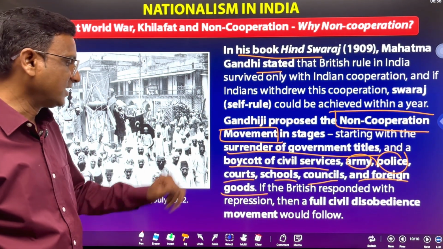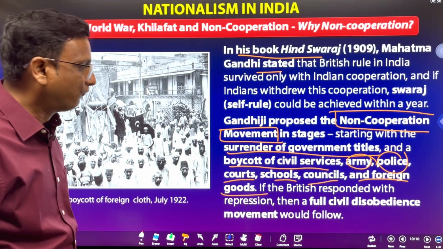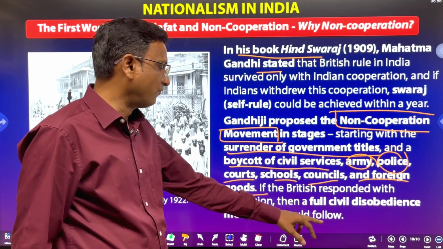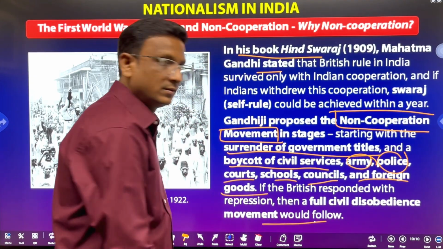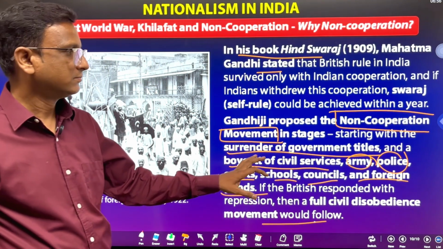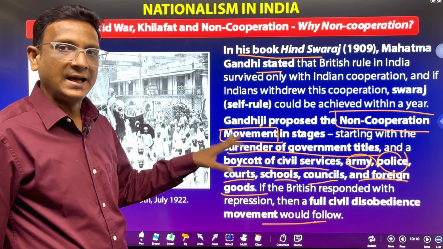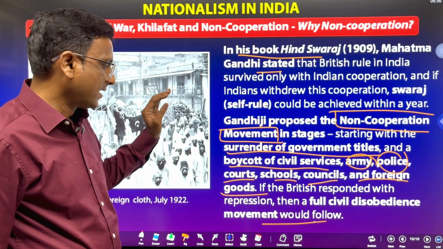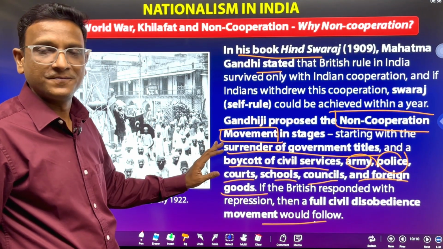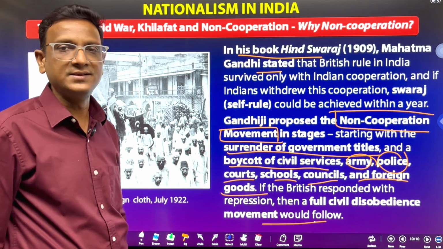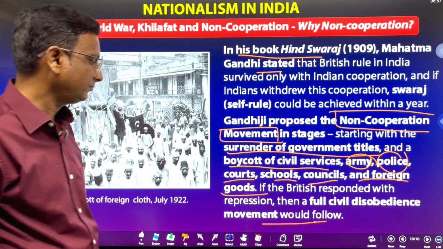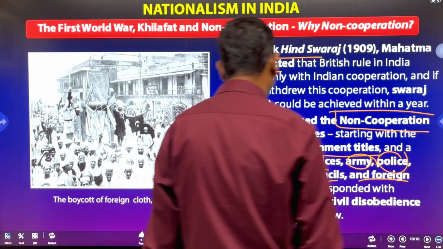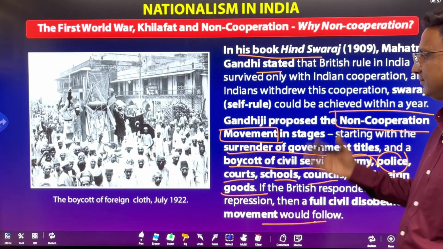If the British responded with repression, then a full civil disobedience movement would follow. So if the non-cooperation movement is repressed by the British, then they should take up civil disobedience, full-scale civil disobedience. This is the plan of Gandhiji.